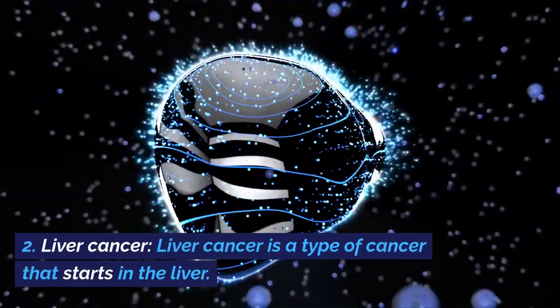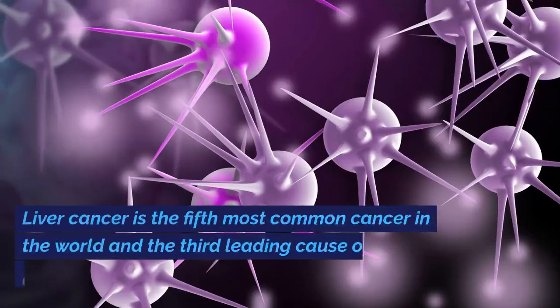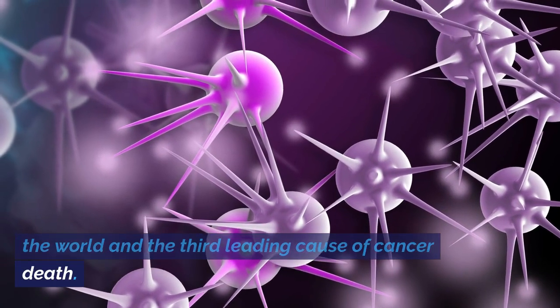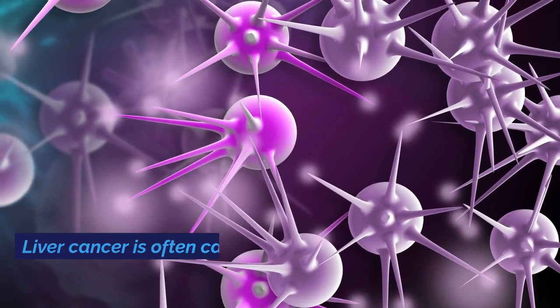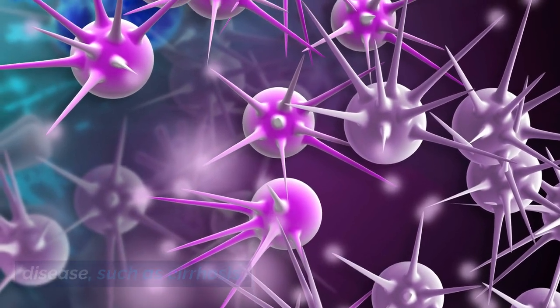2. Liver cancer. Liver cancer is a type of cancer that starts in the liver. Liver cancer is the 5th most common cancer in the world and the 3rd leading cause of cancer death. Liver cancer is often caused by chronic liver disease, such as cirrhosis.